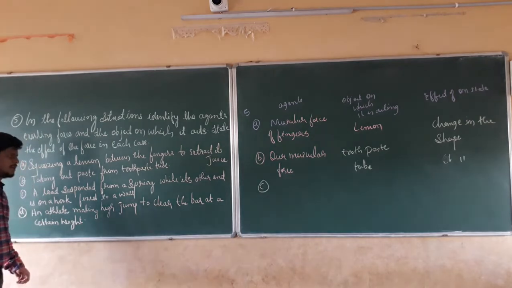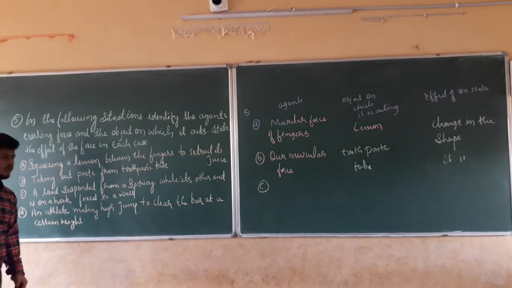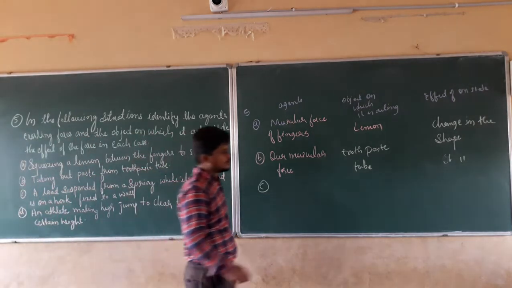In the third question, question number 3: a load is suspended from a spring while its other end is on a hook fixed to the wall. Now, for the agent which is exerting the force here, I am going to draw a diagram.